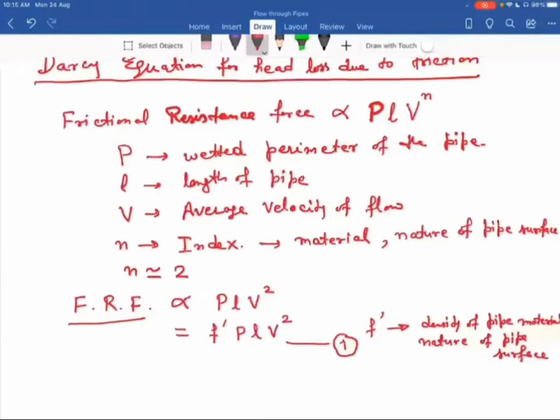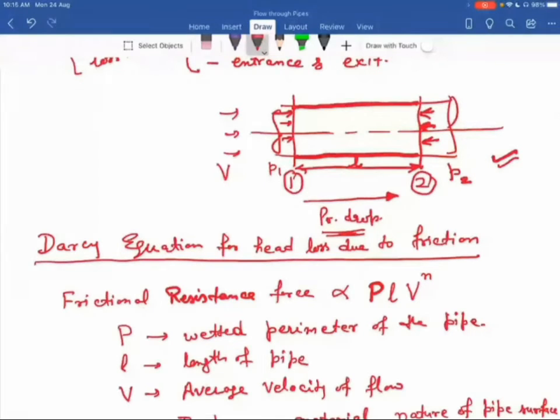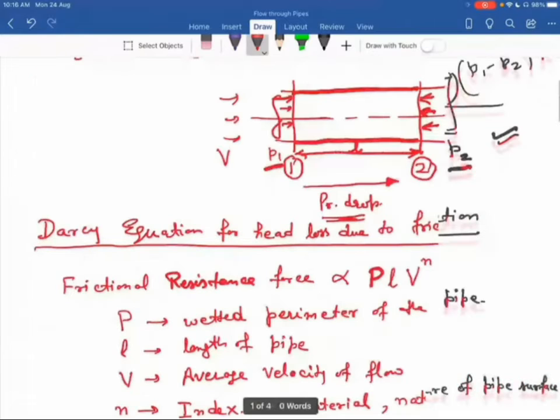Now, if we see this pipe again, from section 1 to section 2, there is a drop in pressure from P1 to P2. If I write this pressure drop, that's P1 minus P2, in terms of force, I have to multiply this by area. So that comes out to be the net force due to this pressure drop from section 1 to section 2, which we can write as P1 minus P2 into the area of the pipe. Under equilibrium condition, this is our equation number 2.